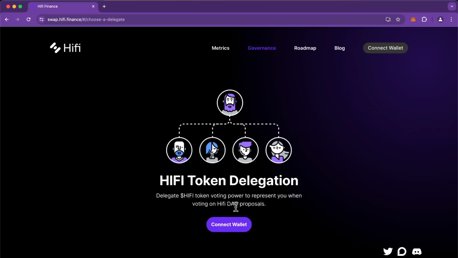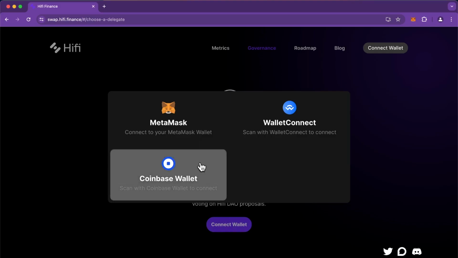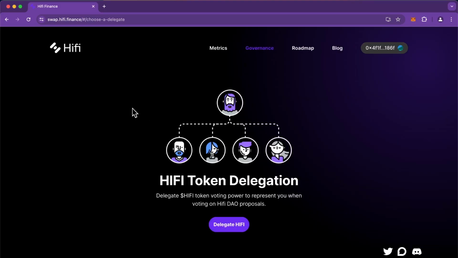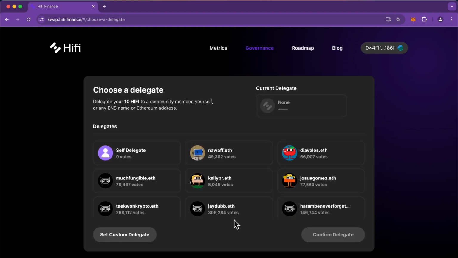Now connect the wallet containing your Hifi. Once connected, you'll see your address appear in the top right corner of the interface. Click Delegate and a popover will appear where you'll be able to delegate your voting power to yourself or to another community member.